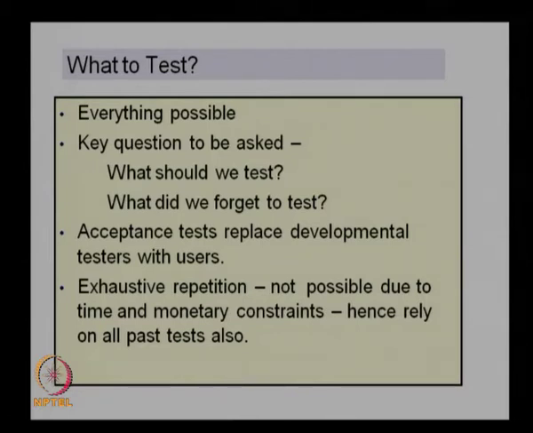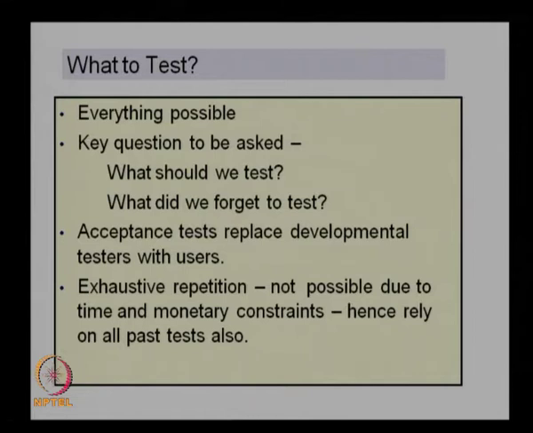And the key questions to be asked are what should we test, and what did we forget to test. This is also very important. What should we test is an aspect which we should take care of, but more importantly, what did we forget to test is also important. Sometimes we may forget to test some important parameters, and that may lead to a failure in the system. There are many case studies which showed that some of the aspects were not tested, and exactly these parameters became the cause of failure in the system. Therefore, it is not only important what we are testing, but what we forget to test is also very important.